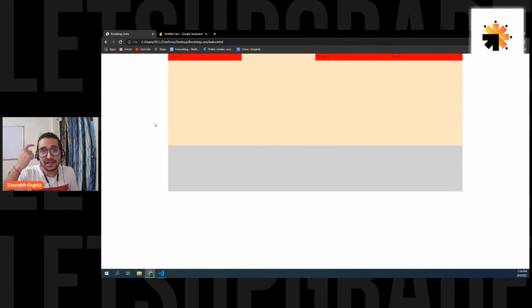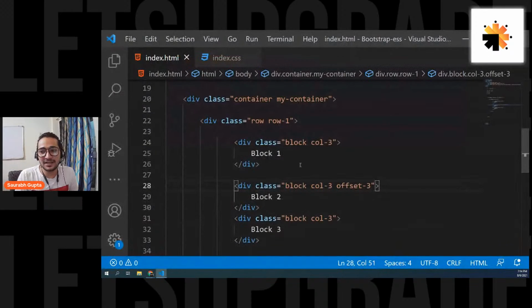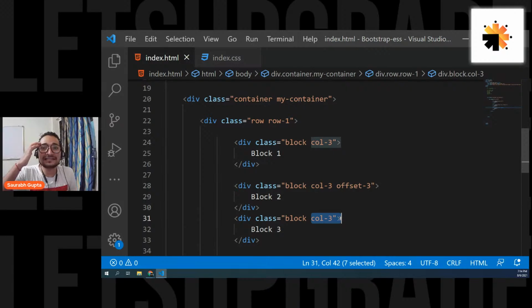Now remember, guys, keep the counting in mind. Counting is only 12. So see, this is covering 3 columns. This is covering 3 columns plus also a 3 column gap. That means 6 columns are done. And this is 3. That means all the 12 are done. So always keep the counting in mind. Don't just go blind in here. Always keep the counting in your mind that, okay, fine, how you want it to work. So 12 is the limit. And depending on that, you can either give gaps or you can give sizes.